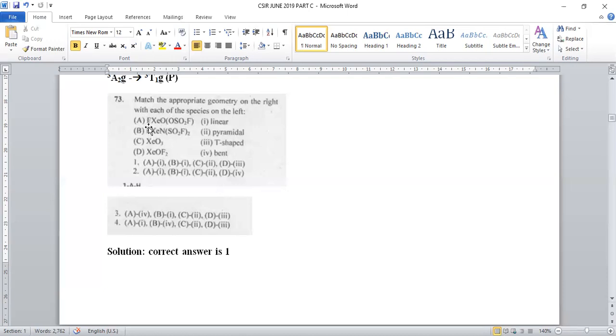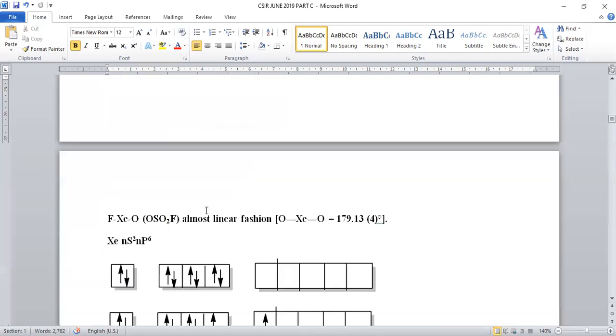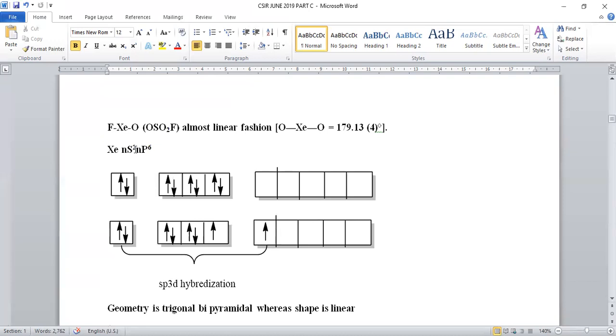Let us go one by one. Xenon is having two bonds, one side fluoro, and the other side oxygen is there in this first complex. We need two sigma bonds for xenon. So being it is an ns2 np6 system, noble gas, what happens? All the electrons are completely filled, highly stable configuration will be there.